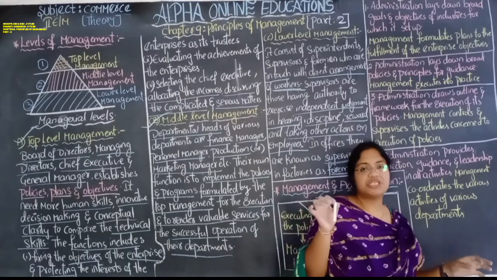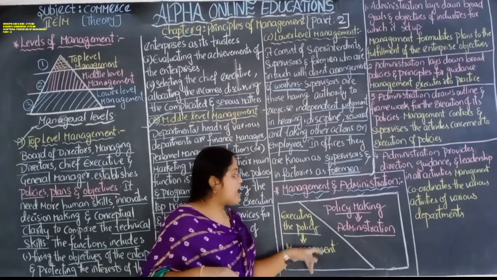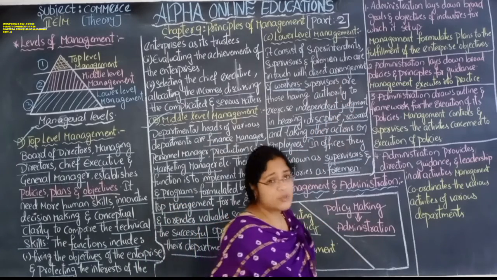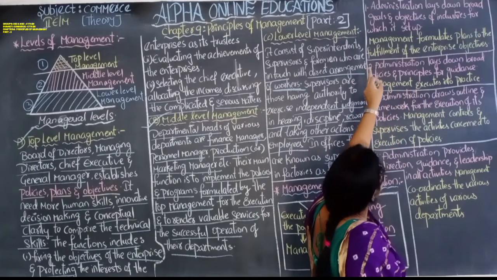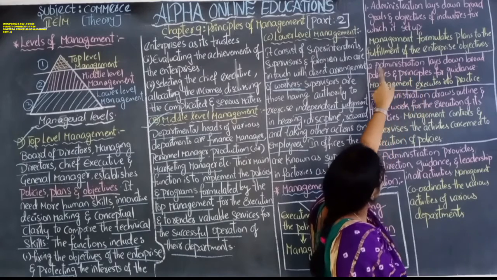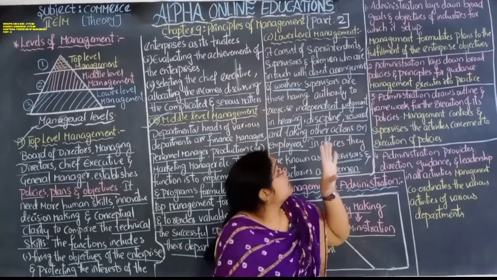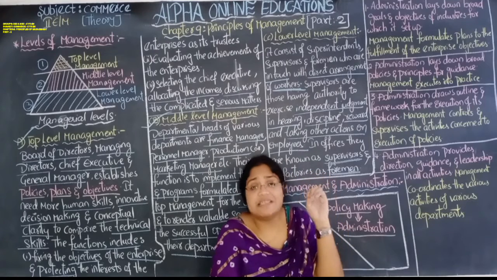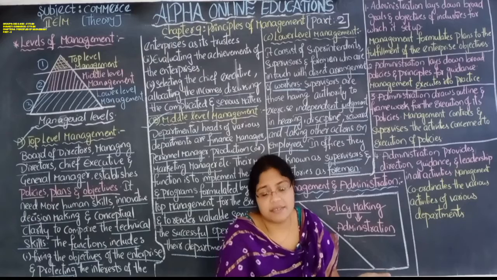See, I have written about management with yellow chalk, and about administration with pink chalk. Let us focus on that. Administration lays down broad goals and objectives of the industries for which they are set up. So administration will lay down the policies and also set the goals and objectives for which the industry has been started.